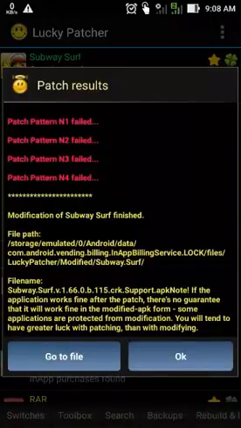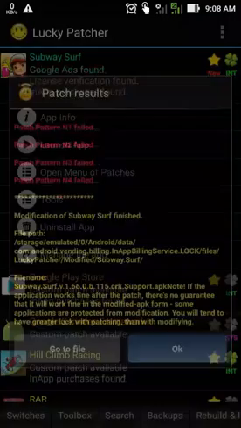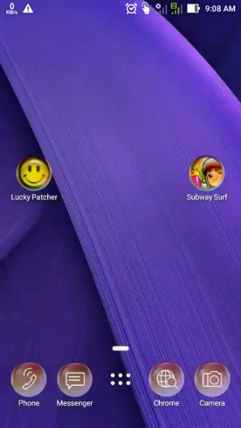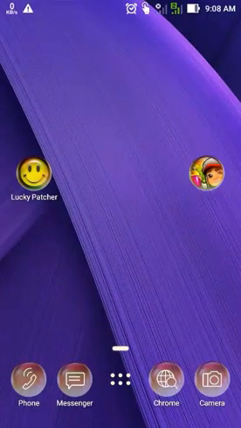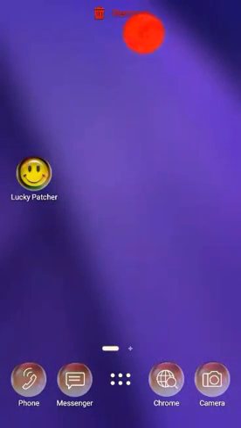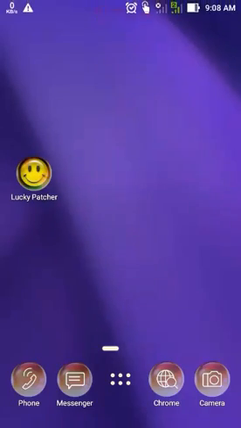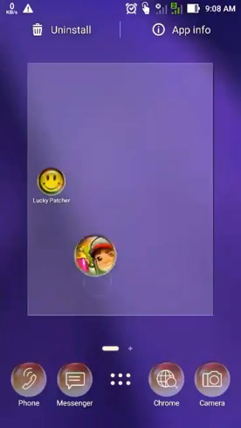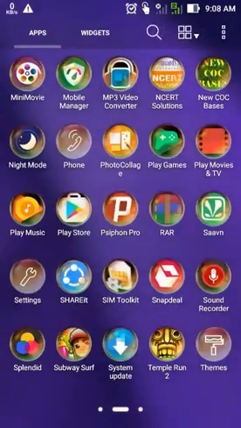So yeah guys, the APK file has been created. You have to click go to the file, and here is the Subway Surfer crack support APK. So what you have to do, you have to uninstall the Subway Surfer app, the original version. Uninstall. I have uninstalled it.